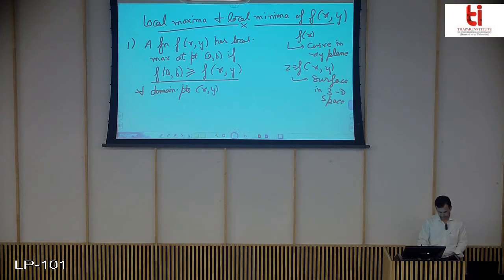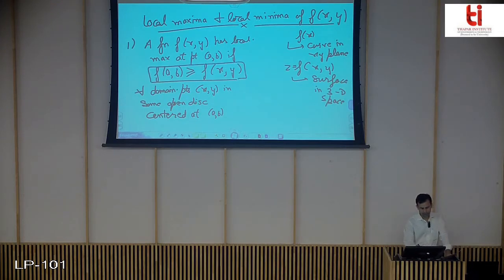xy in some open disk centered at point AB. So this will give you the local maximum of the given function, if this relation holds for all the points xy in some open disk centered at AB. Open disk means open circular disk.